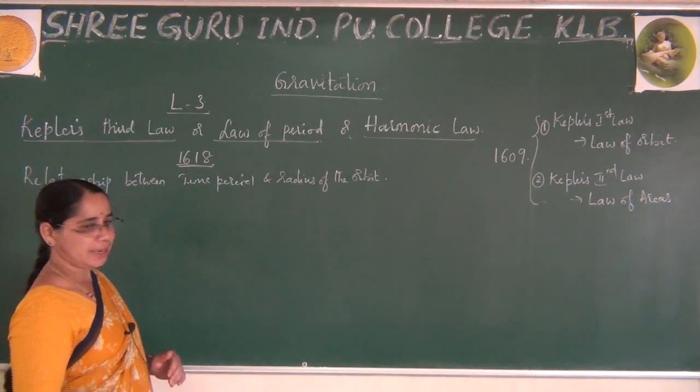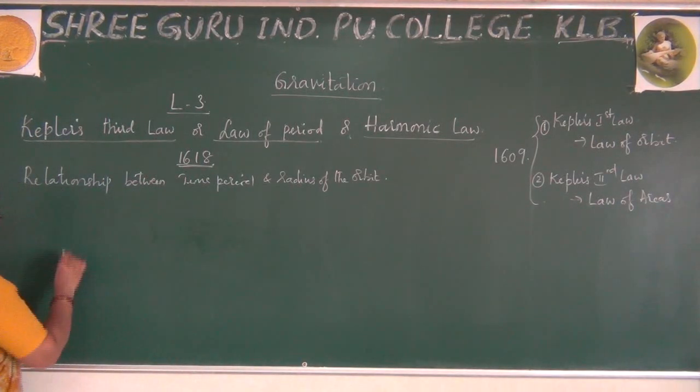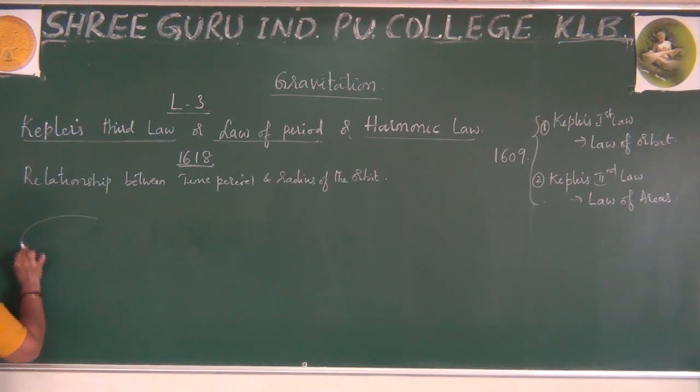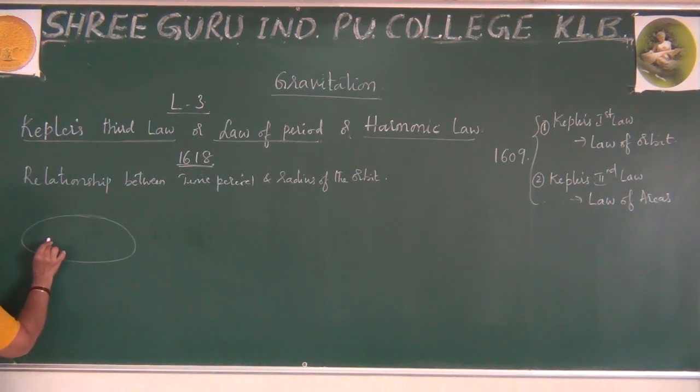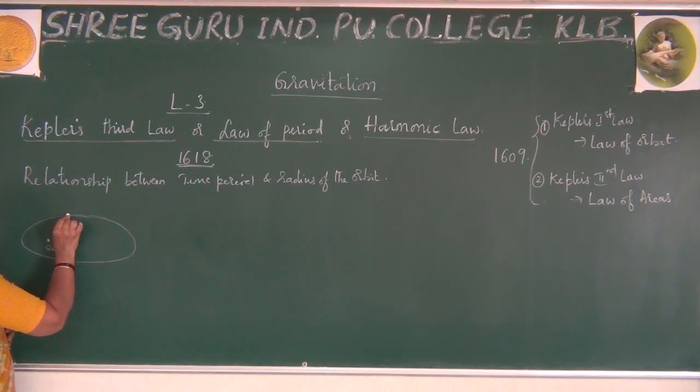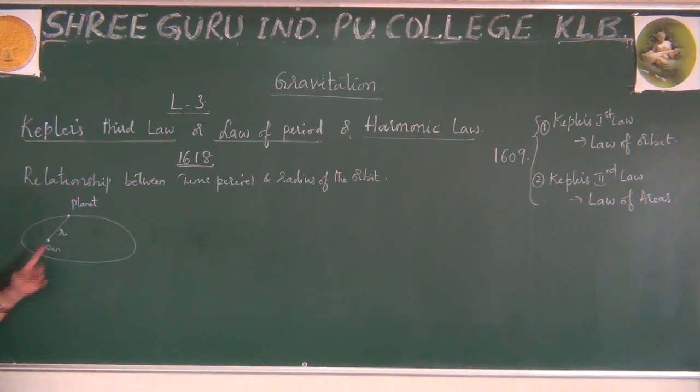So let me tell you for your convenience by drawing the figure, where I draw the elliptical orbit in which the sun is at one of the foci. Let me say our planet is here, right? Now, if I take the distance from the planet to the sun, let me write this as r, which is nothing but the radius of the orbit.